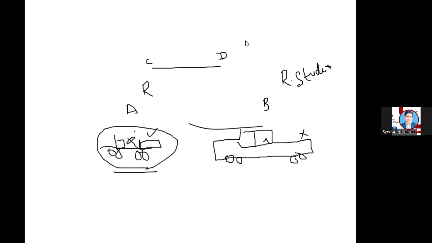This is the engine and this is the frame. Car A is the engine, car B is just a frame. The engine can work without the frame, but the frame cannot work without the engine. So if we put this engine within this frame, then you can drive this car.